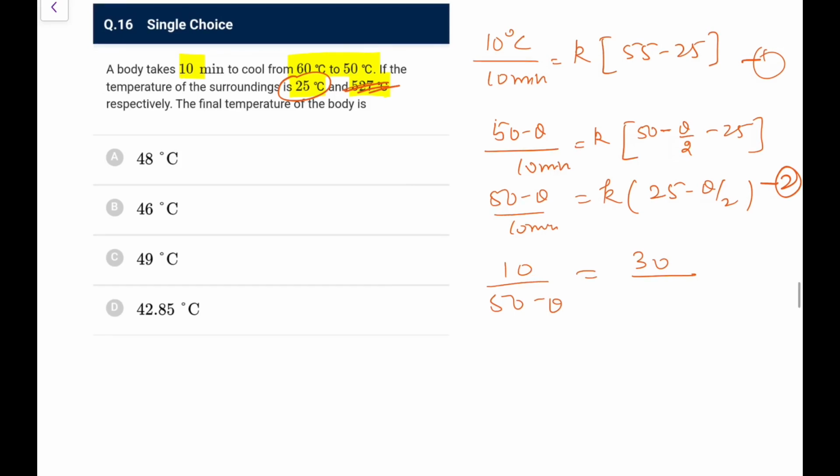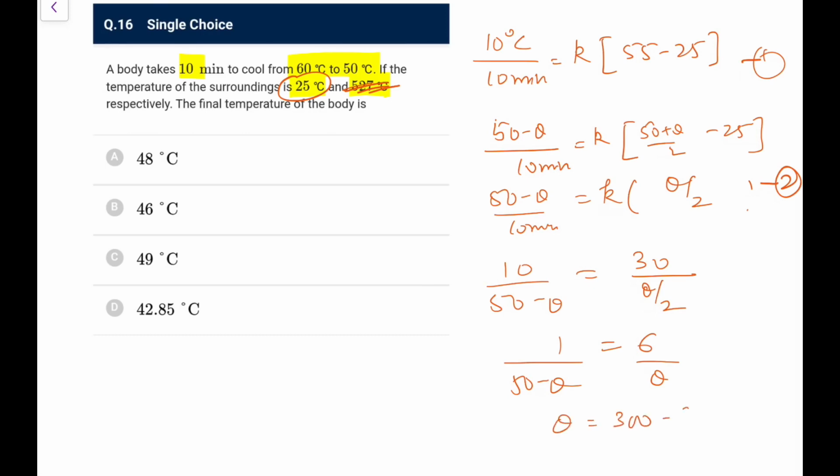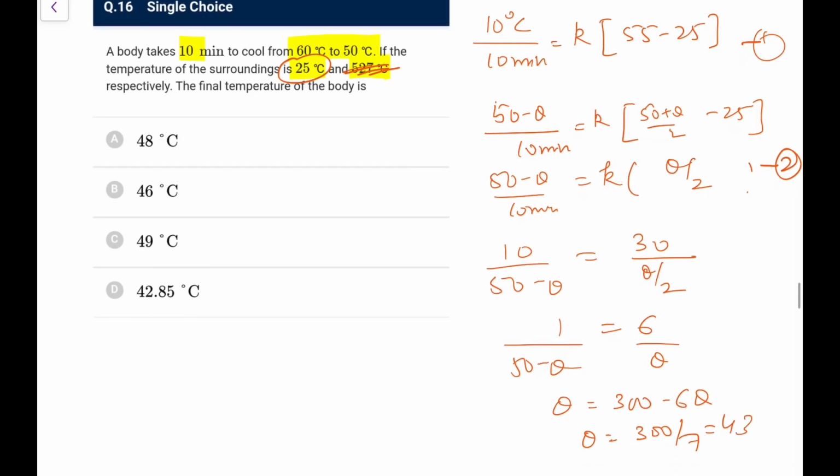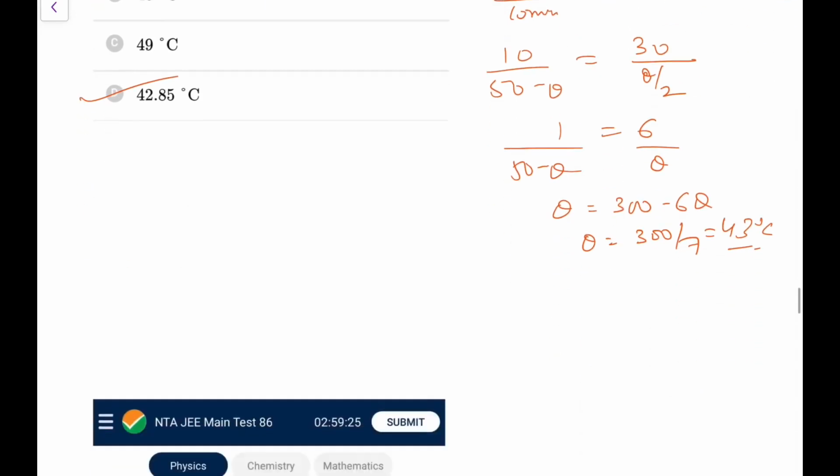Okay, final temperature is theta, here I have done a mistake, it should be 50 plus theta by 2 I should write, so it will become 25 plus theta by 2 minus 25, so it becomes theta by 2. So be careful, don't do such mistakes. So 10 upon 50 minus theta is 30 upon theta, so 300 minus 6 theta, theta becomes 300 by 7, that is 42.85 degrees Celsius. Go for option D here.